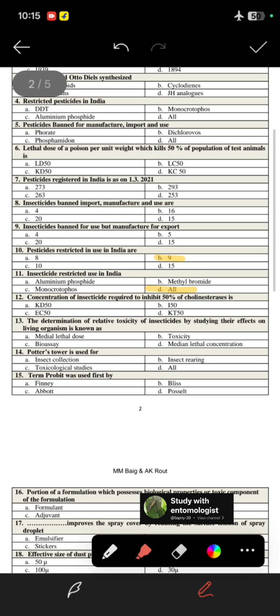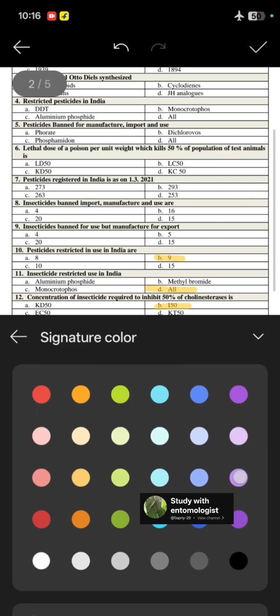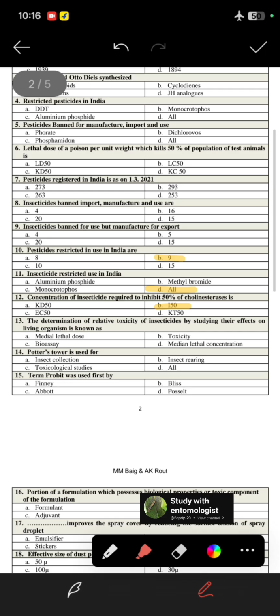Next question is, concentration of insecticide required to inhibit 50% of cholinesterase enzyme. So for cholinesterase it is I50. Next question is, the determination of relative toxicity of an insecticide by studying its effect on a living organism is known as bioassay. Potter tower is used in toxicological studies for determining LC50 and LD50 doses. Next, the term probit was first used by Bliss and given by Finney but used by Bliss.